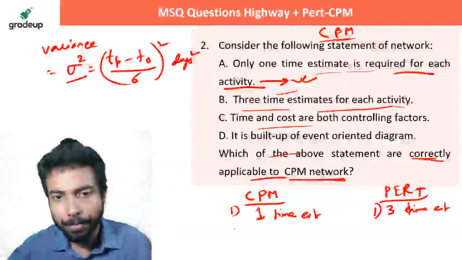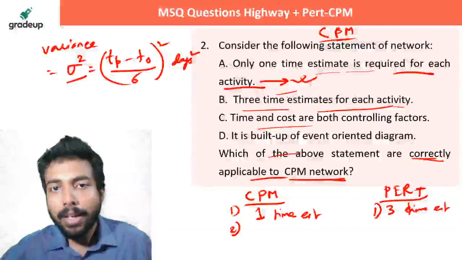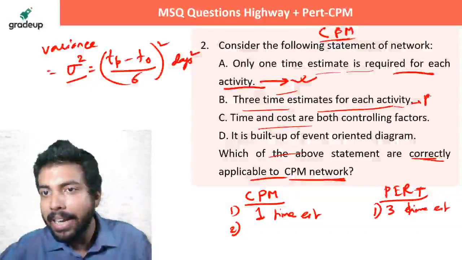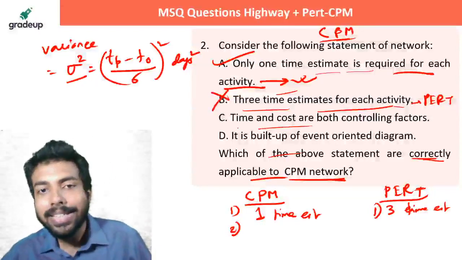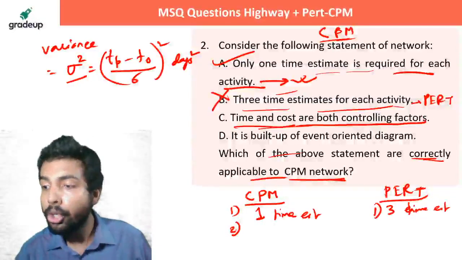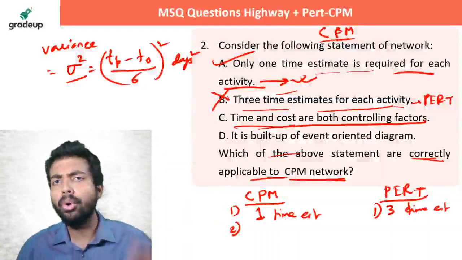For here. Okay. What about the second? So three time estimates are for PERT, not for CPM. This is correct. This is wrong. They're saying time and cost are both controlling factors. Is it correct? Yes or no?